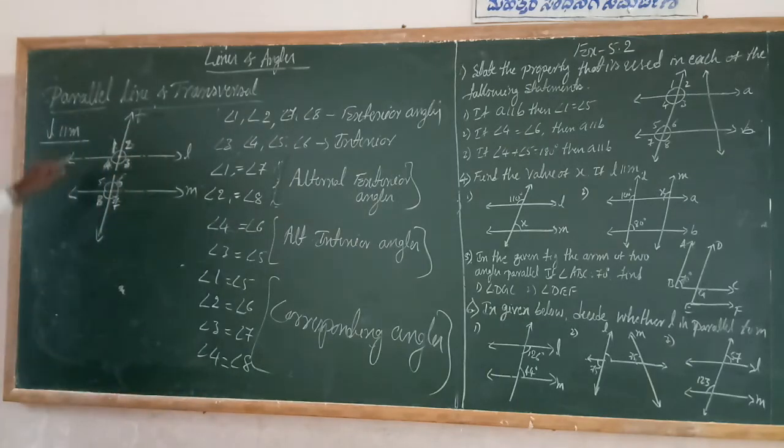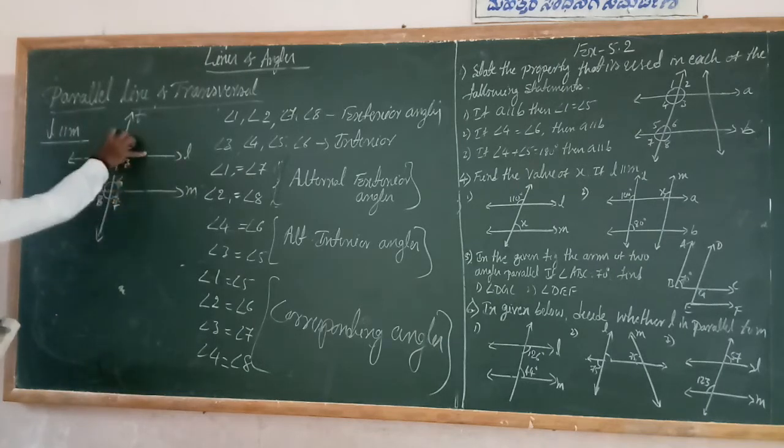See friends, 1 5, 2 6, 4 8, 3 7. So one is the exterior and another is interior. 4 is the interior, 8 is the exterior, 2 is the exterior, 6 is the interior, 3 is the interior, 7 is the exterior. It's very simple students.